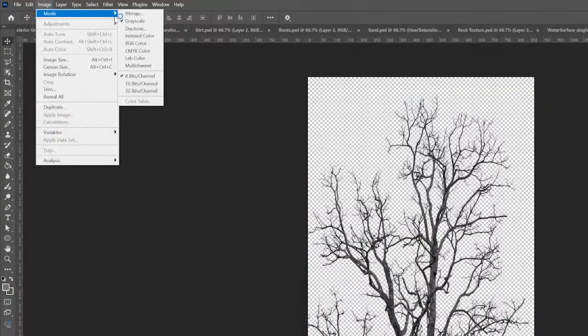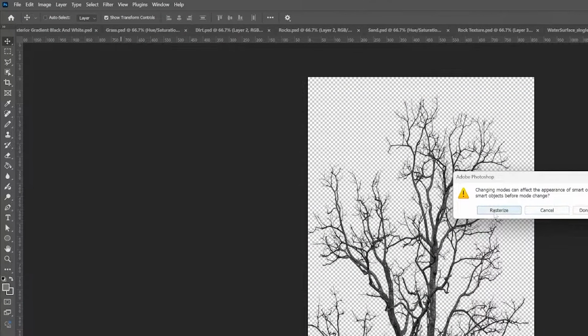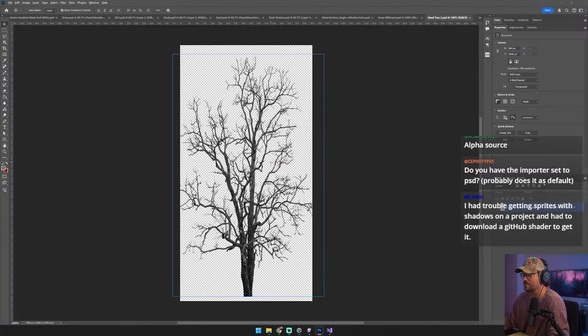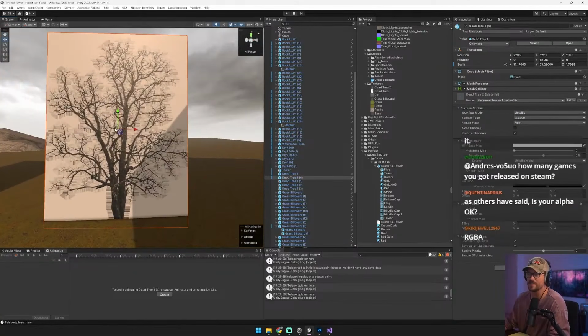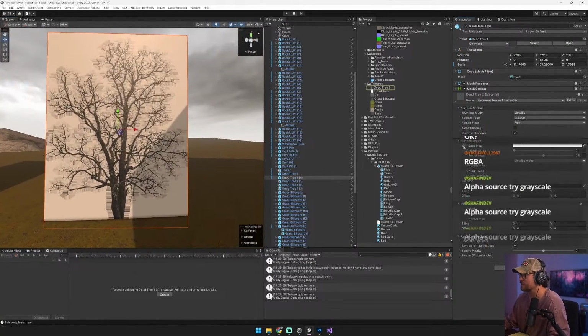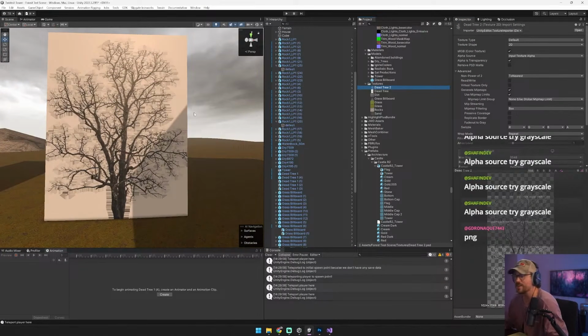I'm going to go to mode. It's in grayscale. I'm going to go to RGB, rasterize, save. And I'm going to go over to the other one here, which is this one here. So this is now RGB. Let's see if this fixes it. Okay, there we go. All right, it's showing up as transparent.